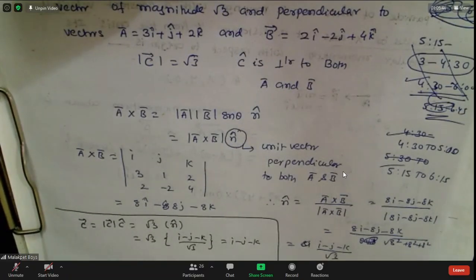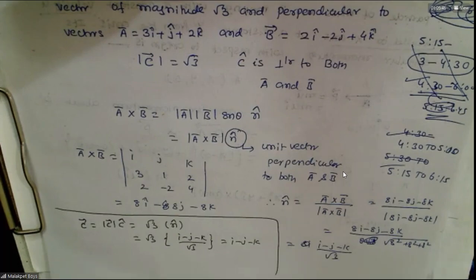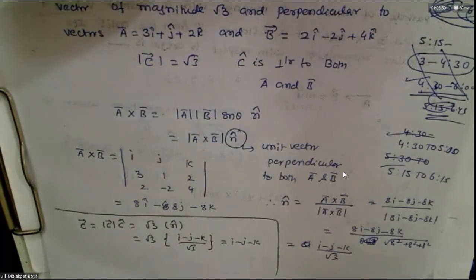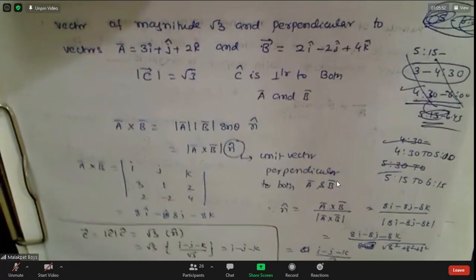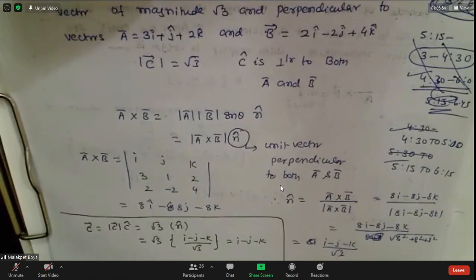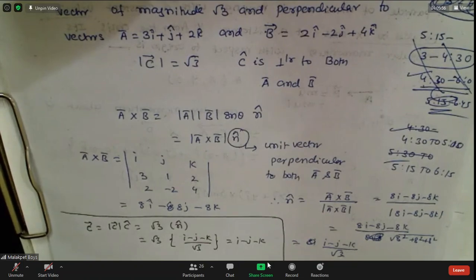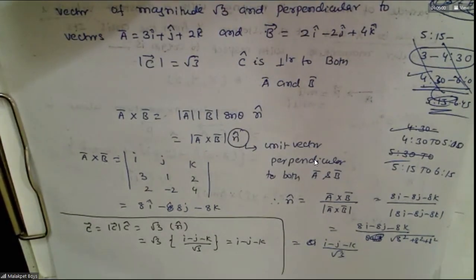So next class I'll start motion in one dimension. At least be regular from the next class at least. And hopefully you'll complete the assignment by this Sunday at least. Near completion, sir. Just the 30 questions.